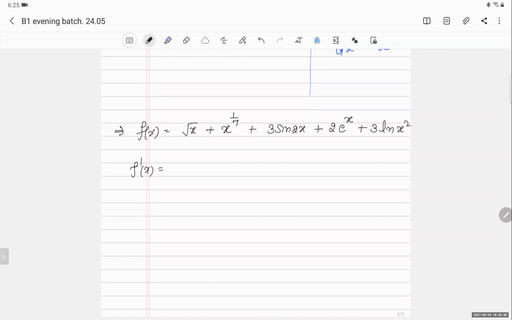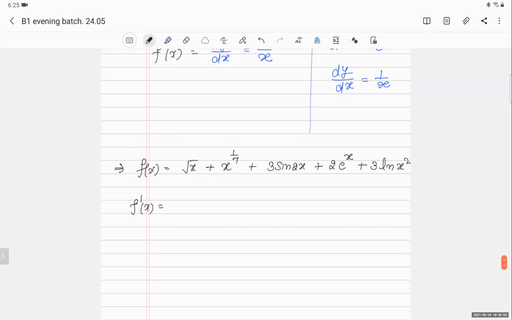What have you written after root x plus? x raised to 1 by 7. Okay, x raised to 1 by 7 is as good as, you can write it like this, 7th root of x.